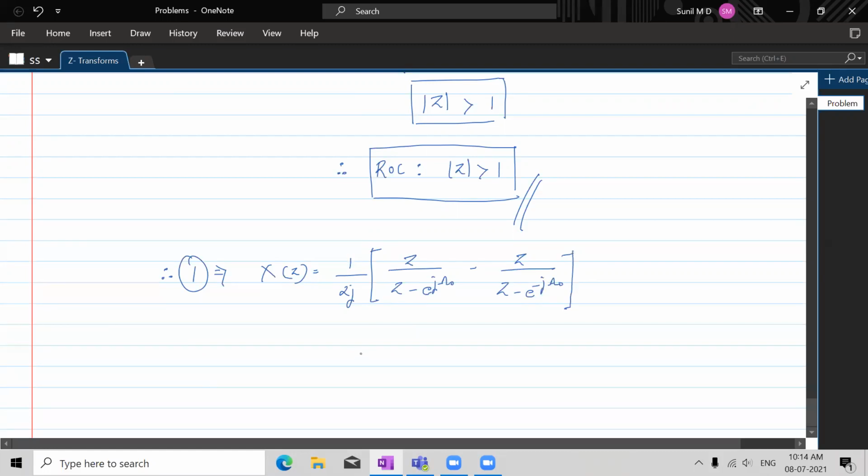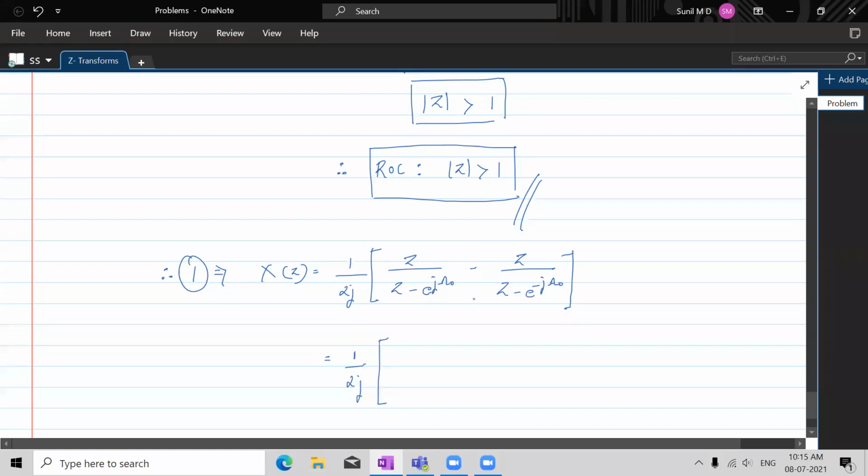Now further, you can reduce this again in terms of sinusoidal. So how is that? Let's take the LCM now, keeping this 1 by 2j here.